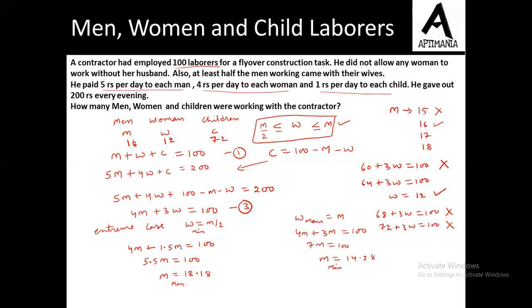The total wages to men would be 16 into 5, 80 rupees. That to women will be 4 into 12, which is 48 rupees, and 72 rupees to 72 children. The total is 200. So we can say that this is the perfect solution to this question. The number of men is 16, that of women is 12, and that of children is 72.